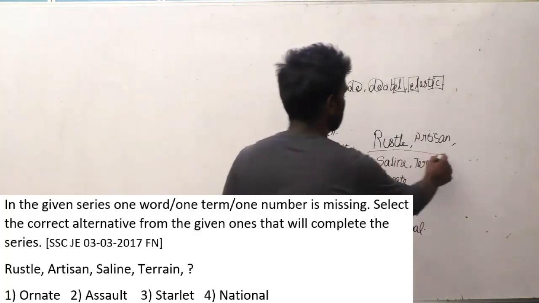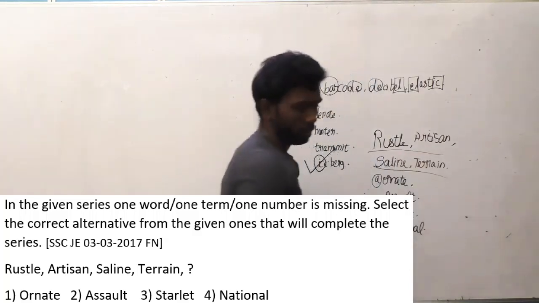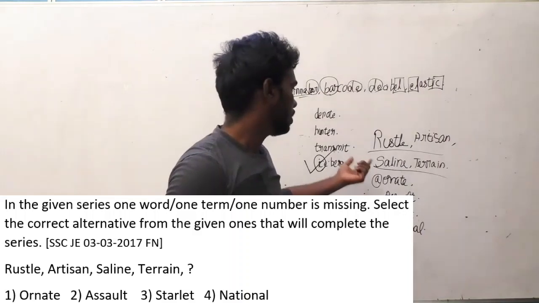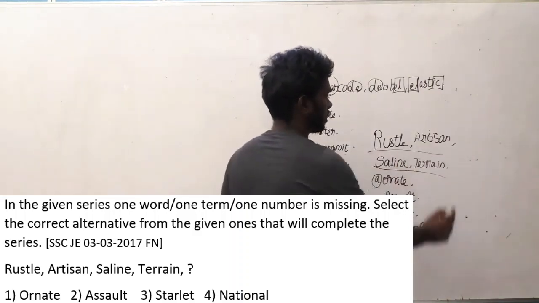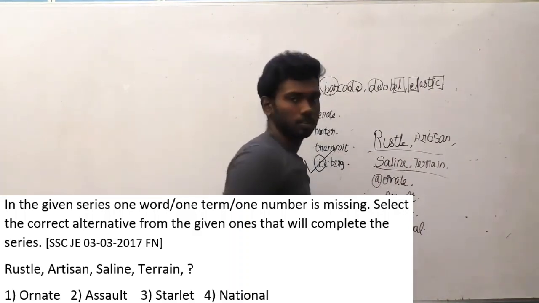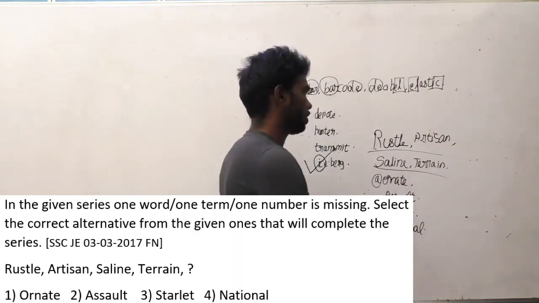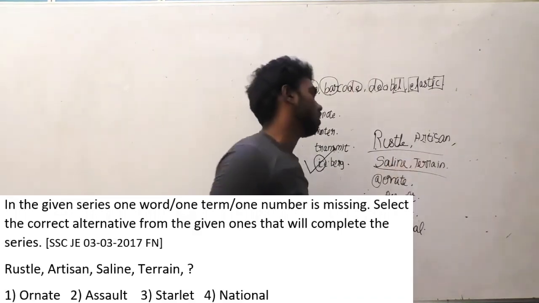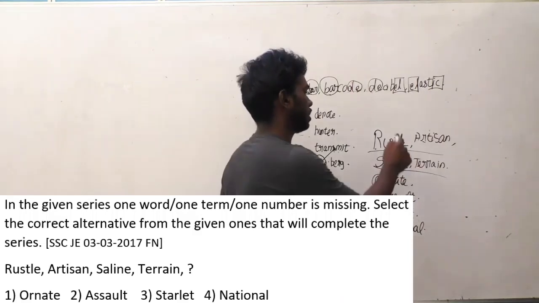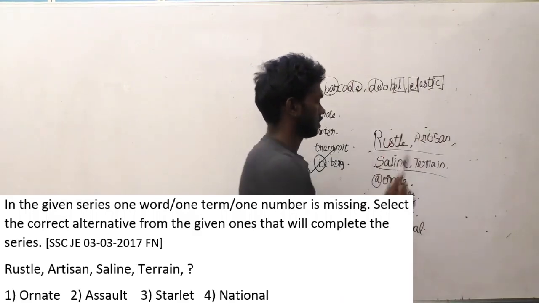So look at this series correctly. Can you find anything logical? If you think of R, the first one is R, the second one is R, the third one it is missing. So that logic is missed here. You can check each and every letter also. You can't find that logic. If you count the number of letters, it goes 6, 7, 6.